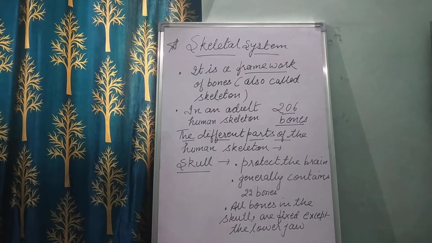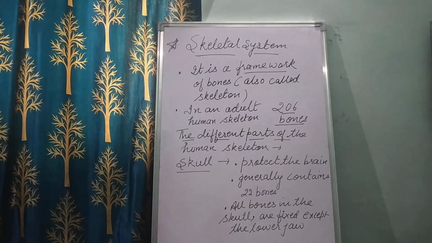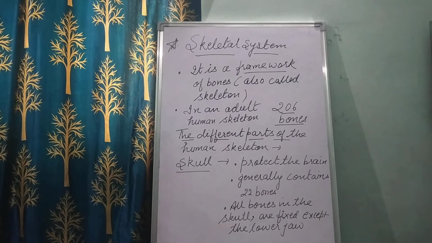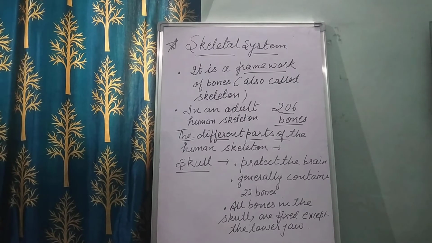So children, when we're talking about the skull, the skull protects the brain, right? The skull of an adult human being generally contains 22 bones. All bones in the skull are fixed except the lower jaw, right? The movable lower jaw enables us to talk and eat. The upper and the lower jaws have teeth. So the skull protects the brain, generally contains 22 bones, and all bones in the skull are fixed except the lower jaw.